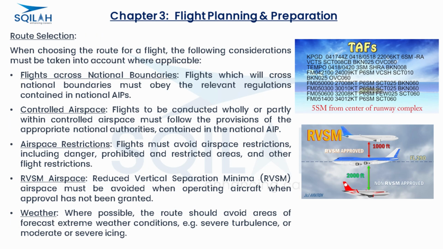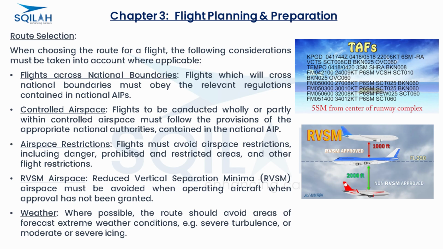Route selection. When choosing the route for a flight, the following considerations must be taken into account where applicable. Flights across national boundaries. Flights which will cross national boundaries must obey the relevant regulations contained in national AIPs. Controlled airspace. Flights to be conducted wholly or partly within controlled airspace must follow the provisions of the appropriate national authorities contained in the national AIP.